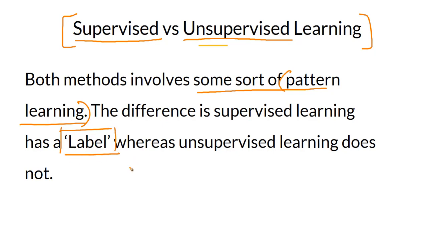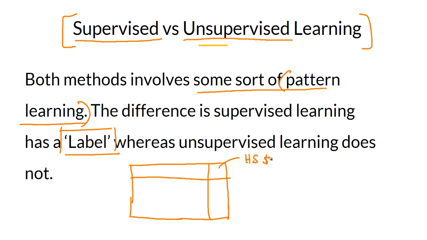What do I mean by that? In our housing price prediction problem, one of the columns, one of the fields in the data, was housing price, probably in dollars. Your objective here is to make the prediction for housing price. So this Y here, the housing price, is the Y. This is what we also call the label. Given certain input X, you want to predict the Y. Whenever this label Y is present, you can safely call that algorithm a supervised learning algorithm.